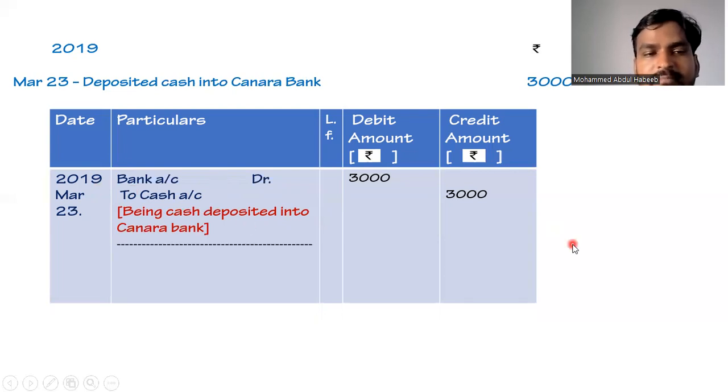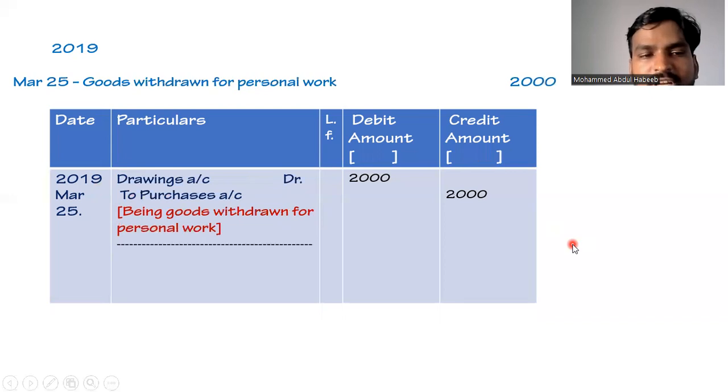Coming to our next transaction, which is on 2019 March 25, goods withdrawn for personal work 2000 rupees. So here the date will be taken as 2019 March 25. The owner of a business can withdraw either cash from the business for personal work or goods from the business for personal work. In our previous transactions, Ram has withdrawn cash, so there we recorded it as drawings account debit to cash account. This time Mr. Ram is withdrawing goods, so this time we'll be writing it as drawings account debit 2000 to purchases account 2000.